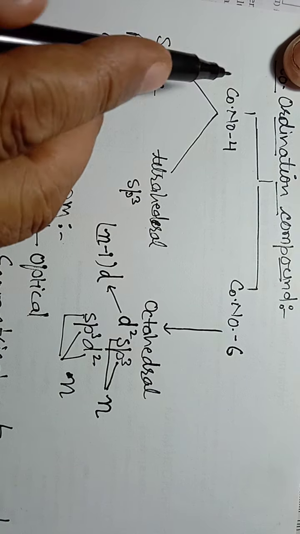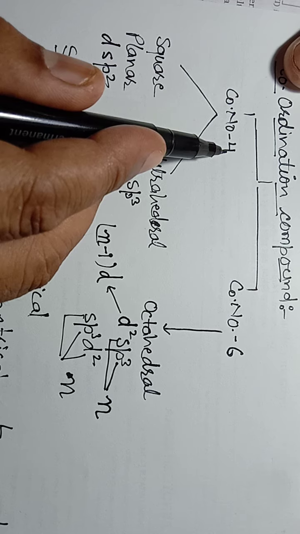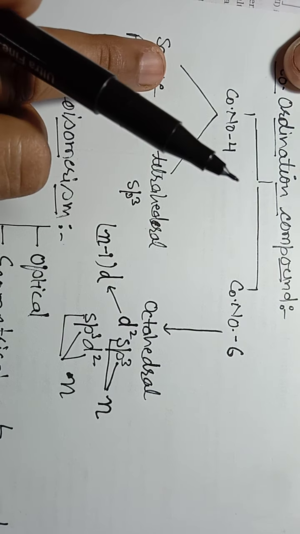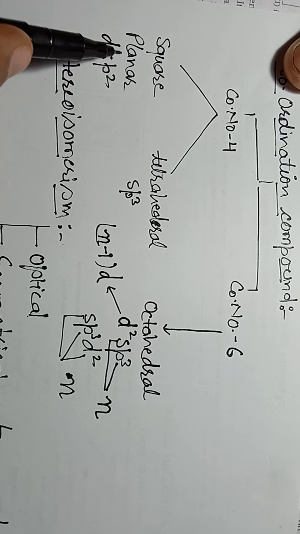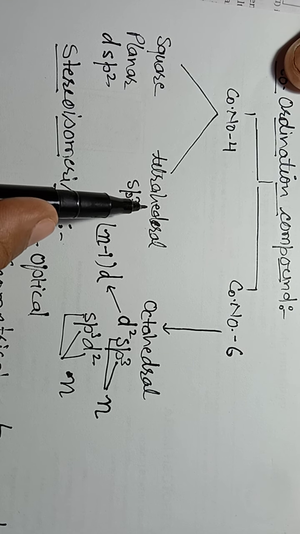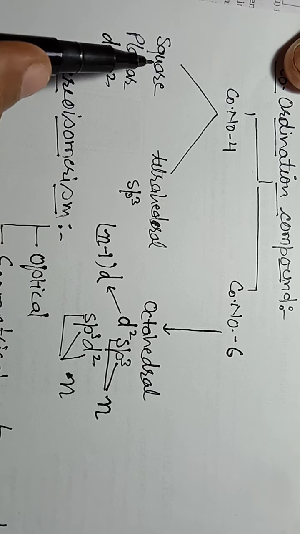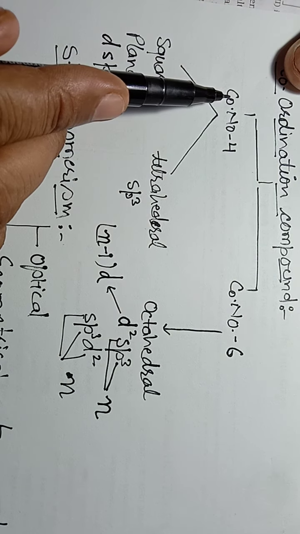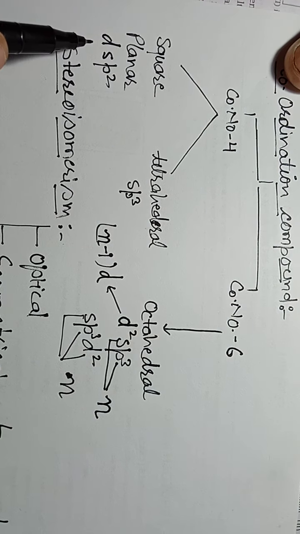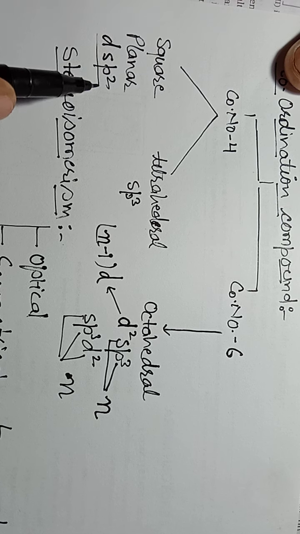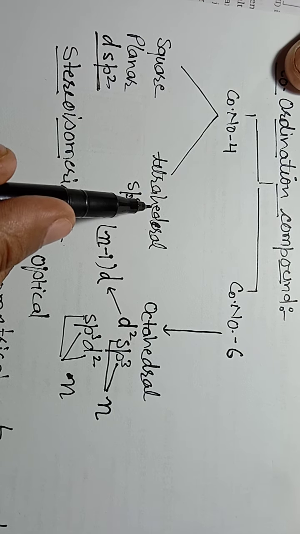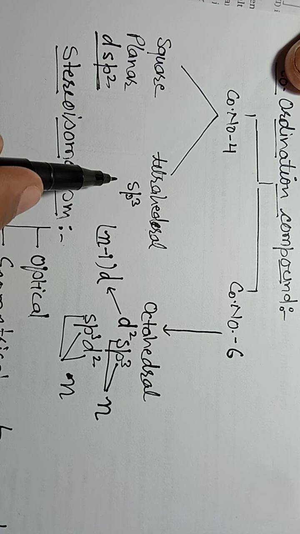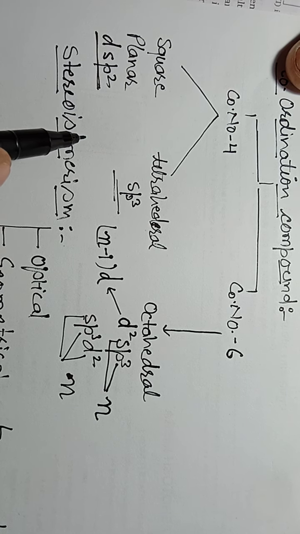The compounds with coordination number 4 can have two types of structures. The first is square planar structure and the second is tetrahedral structure. Square planar compounds of coordination number 4 form due to dsp2 hybridization, whereas tetrahedral compounds form due to sp3 hybridization.